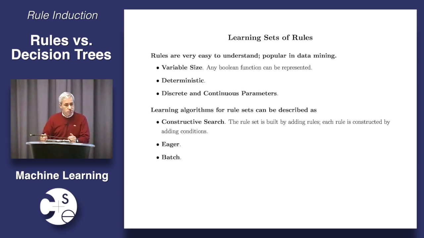All right. So as usual, let us first think about what rules are and what kind of learning algorithms we use for learning rules. So first of all, rules are very popular, and for a reason that's easy to understand, right? Rules are probably the most easily comprehensible thing that you could mine. They're even simpler than a decision tree. It's just a bunch of statements that you can actually read in English and they make sense, right?